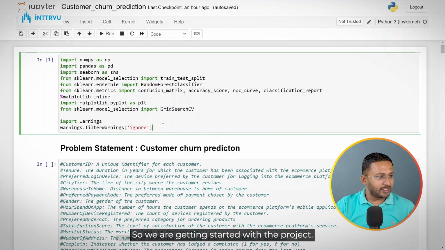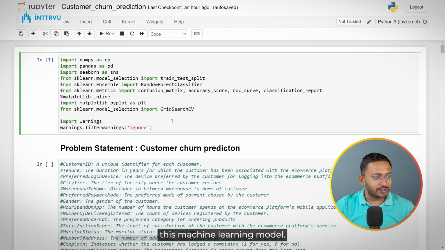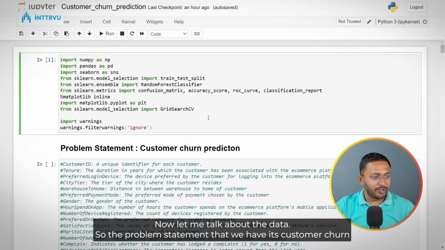Okay, so we are getting started with the project. At the top of the project, we are just importing the packages and libraries that we need for building this machine learning model. Now let me talk about the data.